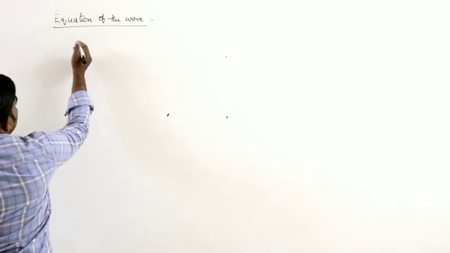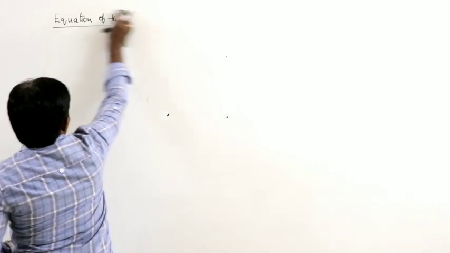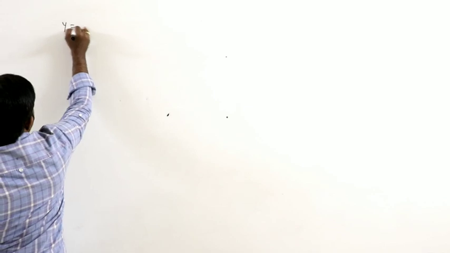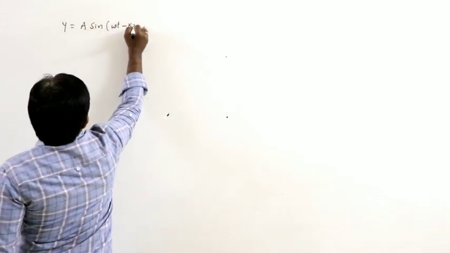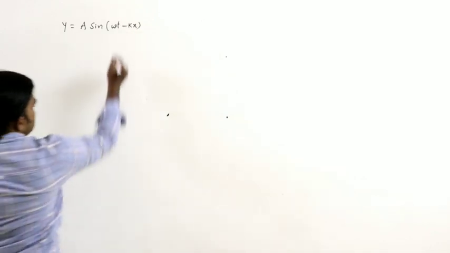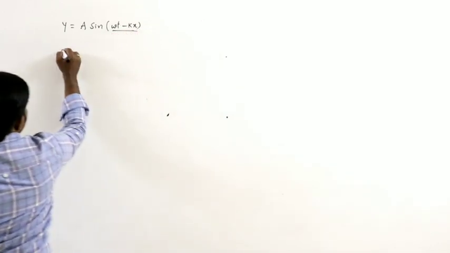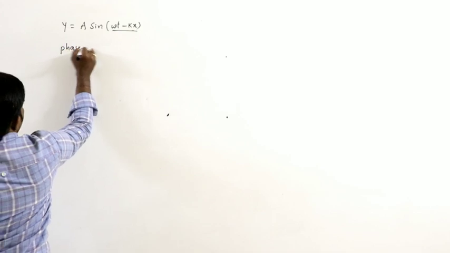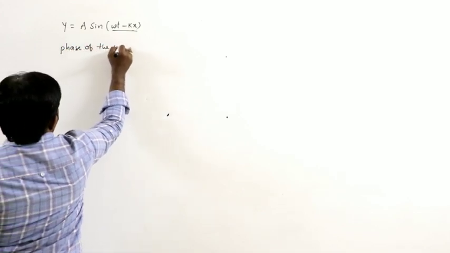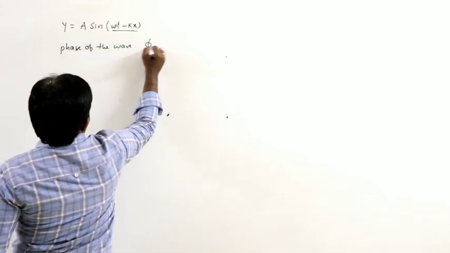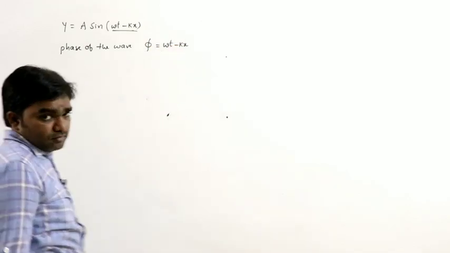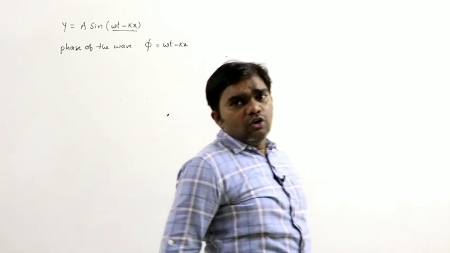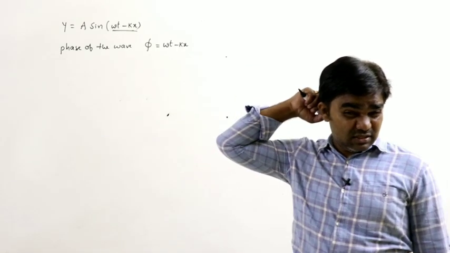Here, the equation of the progressive wave we discussed already. We can write y is equal to a sine of omega t minus kx. This omega t minus kx is considered the phase of the wave, so phi is equal to omega t minus kx. Generally, the phase of the wave is equal to omega t minus kx.